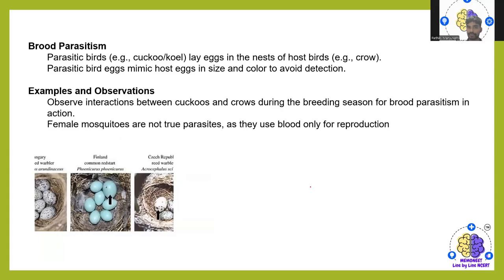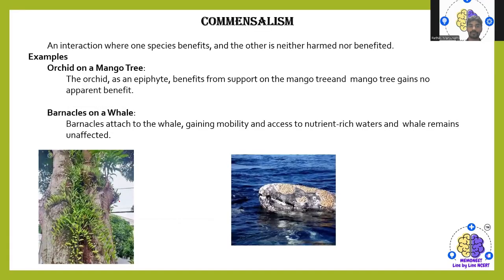There is a parasitic bird which lays its egg in the nest of the host bird, that is the crow. The parasitic bird's egg exactly mimics the egg of the crow, and in that way it acts as a mimic. The young one gets all the facilities till it develops. Then the female mosquitoes are not true parasites as they only use the blood for reproduction.